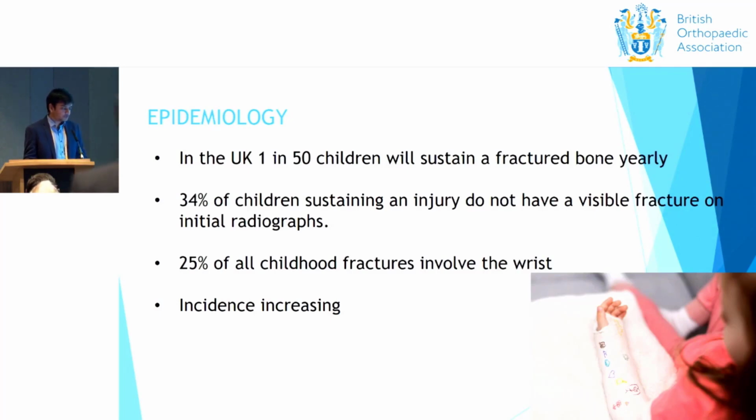So the problem statement, or epidemiology: in the UK, 1 in 50 children will sustain a fractured bone yearly, and 34% of children sustaining an injury do not have a visible fracture on initial radiographs. 25% of all children's fractures involve the wrist, and the incidence is increasing.